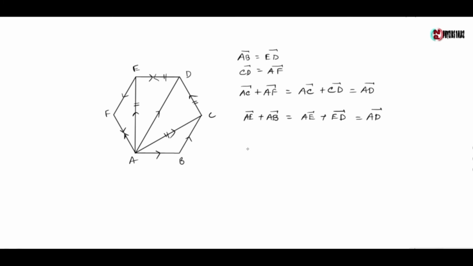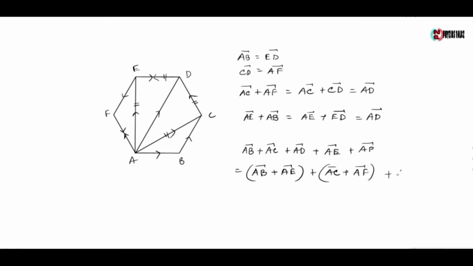So the term AB vector plus AC vector plus AD vector plus AE vector plus AF vector equals AB vector plus AE vector plus AC vector plus AF vector plus AD vector, which gives AD vector plus AD vector plus AD vector, which gives 3 into AD vector.